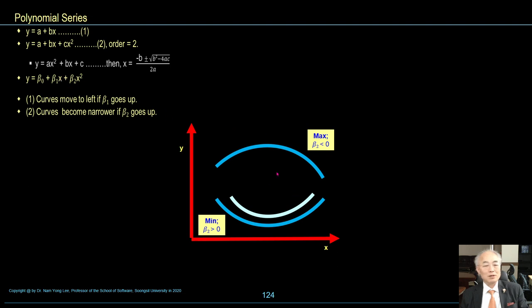This figure moves to the left if beta goes up. Curves become narrower if beta 2 goes up. Beta 2 goes up, and this curve moves to this curve.